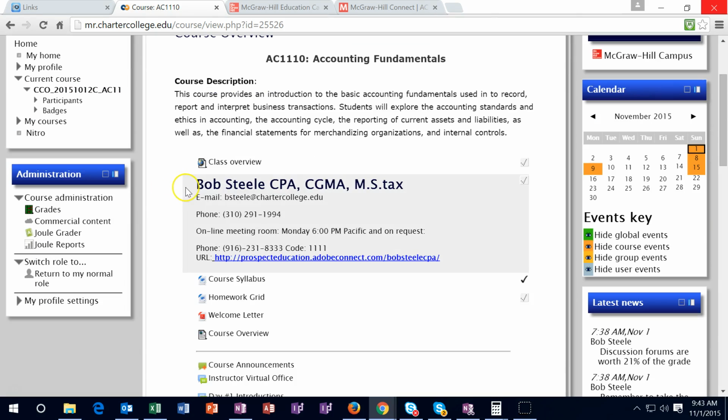Contact information is down here with the name, the email address, and the phone number, as well as office hours on Monday at 6 p.m. Pacific time. Office hours are not mandatory, but it is a good place to join in and ask questions at that time. The phone number is a different number.